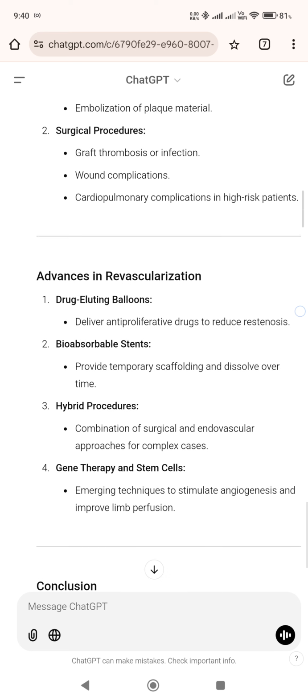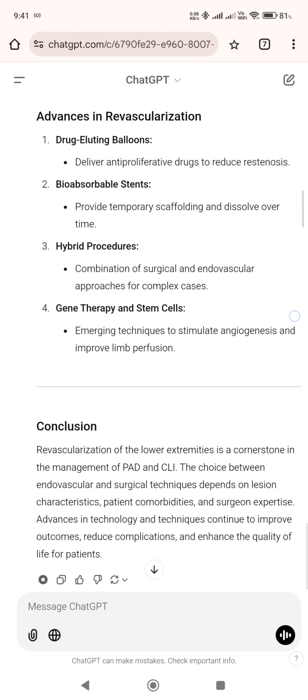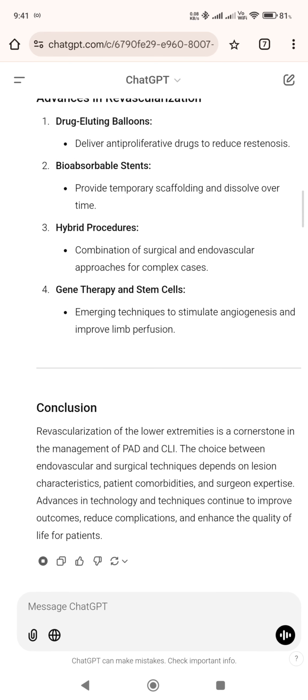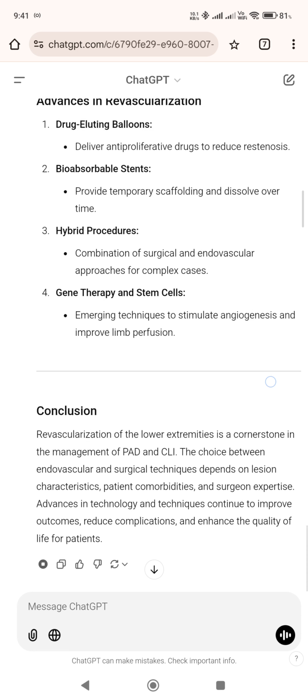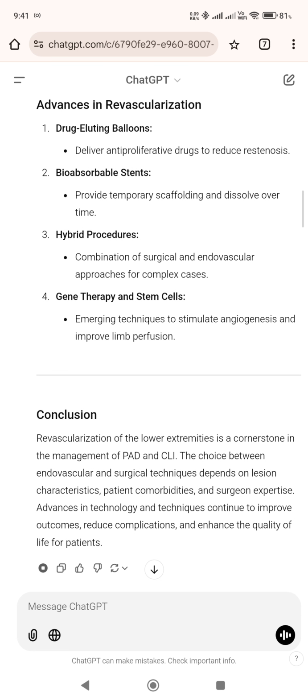Advances in revascularization. 1. Drug-eluting balloons, deliver anti-proliferative drugs to reduce restenosis. 2. Bioabsorbable stents, provide temporary scaffolding and dissolve over time. 3. Hybrid procedures, combination of surgical and endovascular approaches for complex cases. 4. Gene therapy and stem cells, emerging techniques to stimulate angiogenesis and improve limb perfusion.